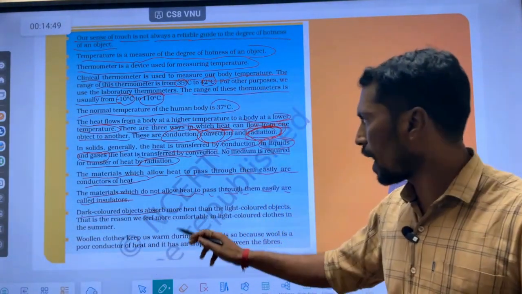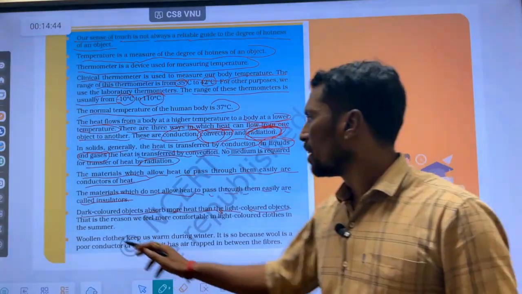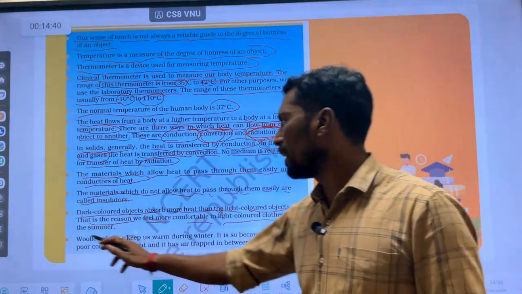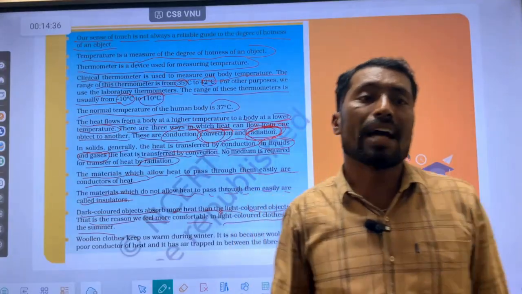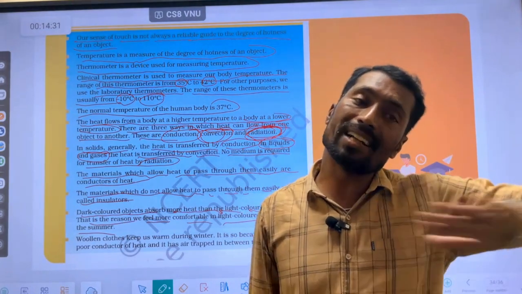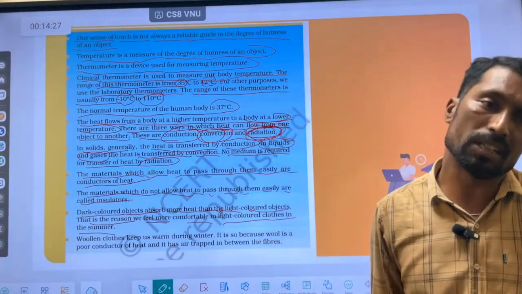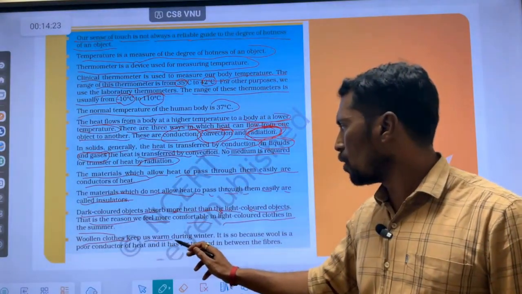Dark color objects absorb more heat than light colored objects. That is the reason we feel more comfortable in light color clothes in summer. We already discussed why we wear dark color clothes and why we wear light color clothes like white. White or light color clothes are worn in the summer season, and dark color clothes are worn in the winter season. After that, woolen clothes keep us warm during the winter.